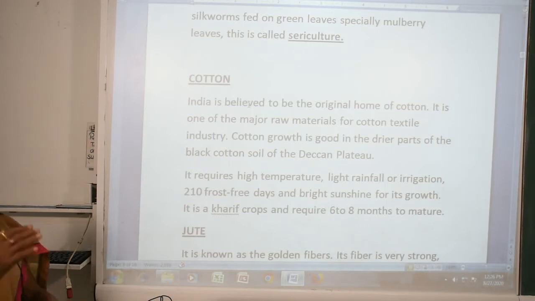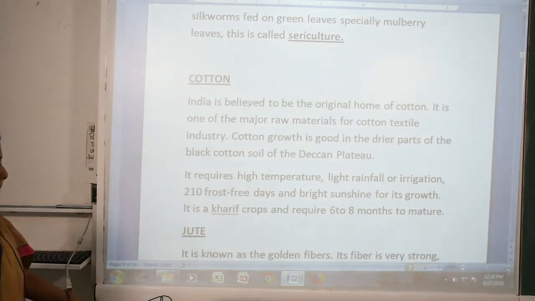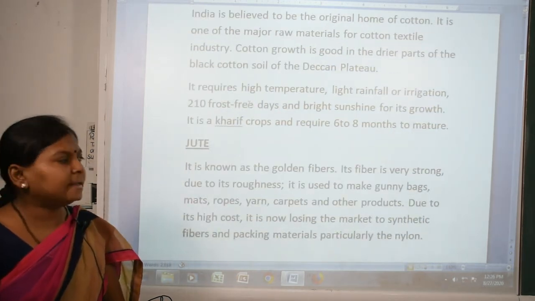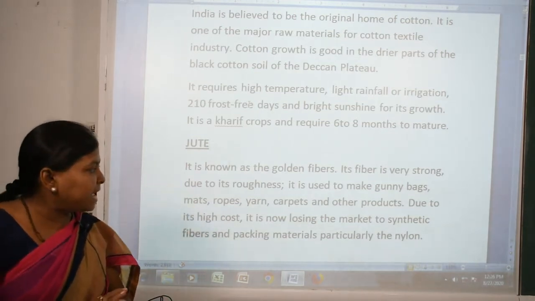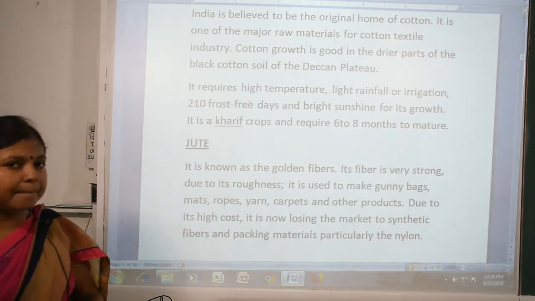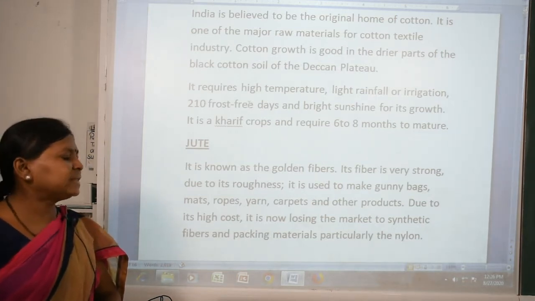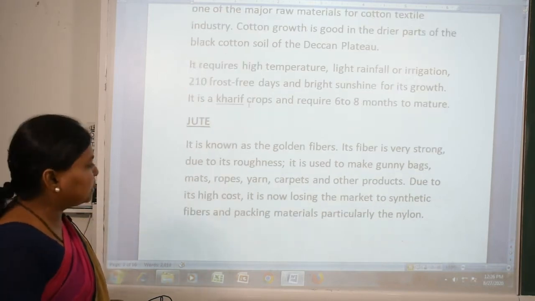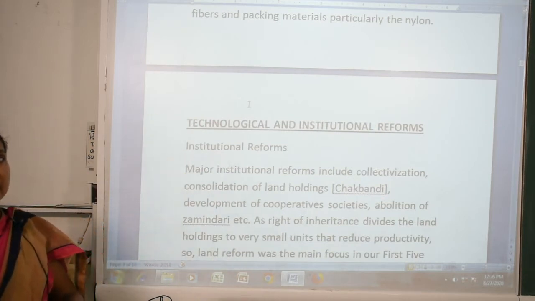Next one is jute. Do you know jute is also known as the golden fiber? Do you know why, where it is used and why it is used? Because its fiber is very strong, and due to its roughness it is used to make gunny bags, mats, ropes, yarns, carpets and other products. Due to its high cost, it is now losing its market to synthetic fibers and packing materials, particularly nylon.